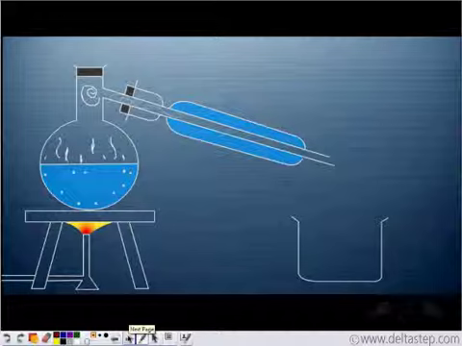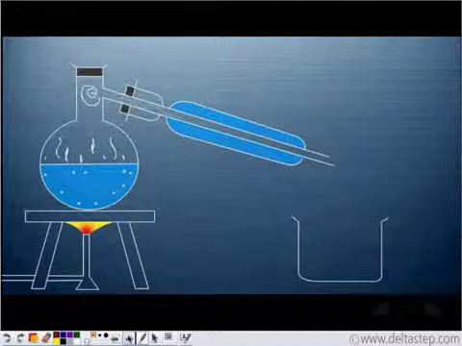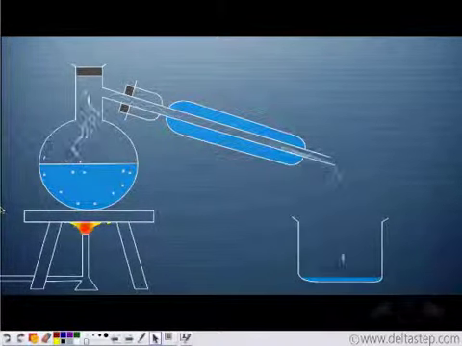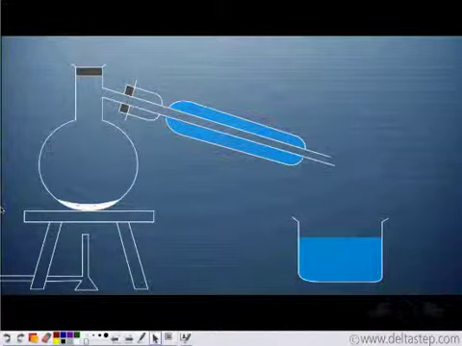Another technique to separate the soluble solid is by using this arrangement. In this, we have this flask which is known as a round bottom flask. This has a round bottom, so this is known as a round bottom flask. This is known as a cooling jacket. In this, we have cold water. This jacket contains an arm, and we have an empty beaker in the end. So observe what happens. We heat the salt solution. Water changes into the gaseous form. In the cooling jacket, it condenses and falls in the beaker.